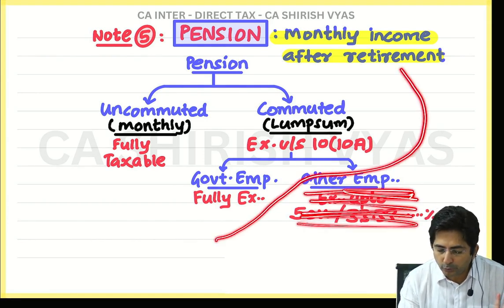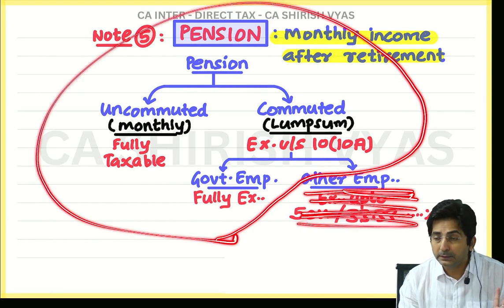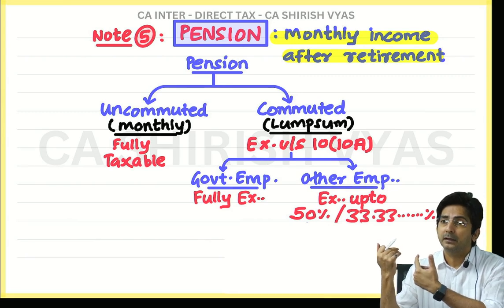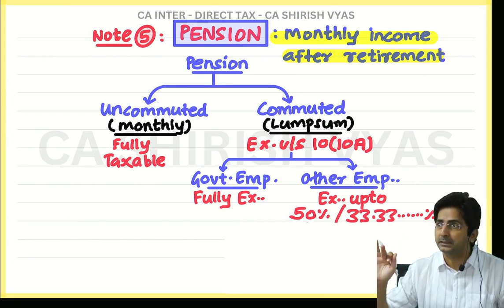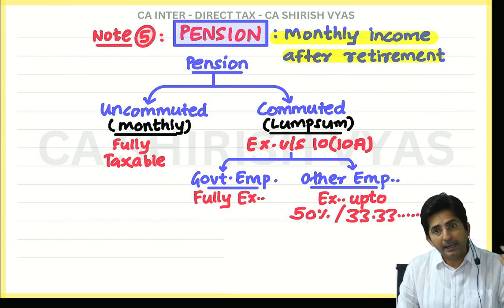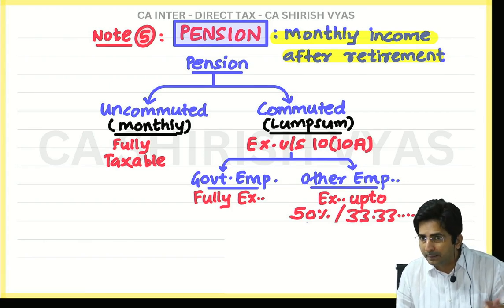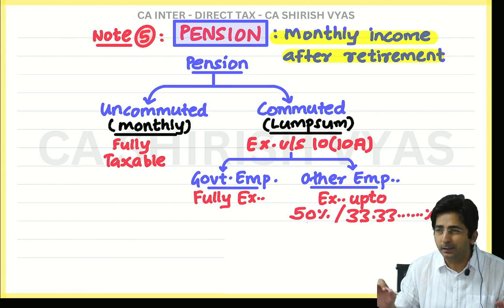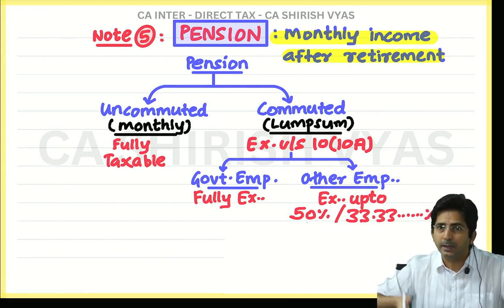This much chart, do you remember now? Without looking, you tell me. Pension, uncommuted, commuted. Uncommuted, fully taxable. Uncommuted means month to month you get. And commuted, exempt under section 10(10)(A). Government employee fully exempt, other employees partly. Some 50%, 33% is there. What is exactly? Sir will explain in the question.